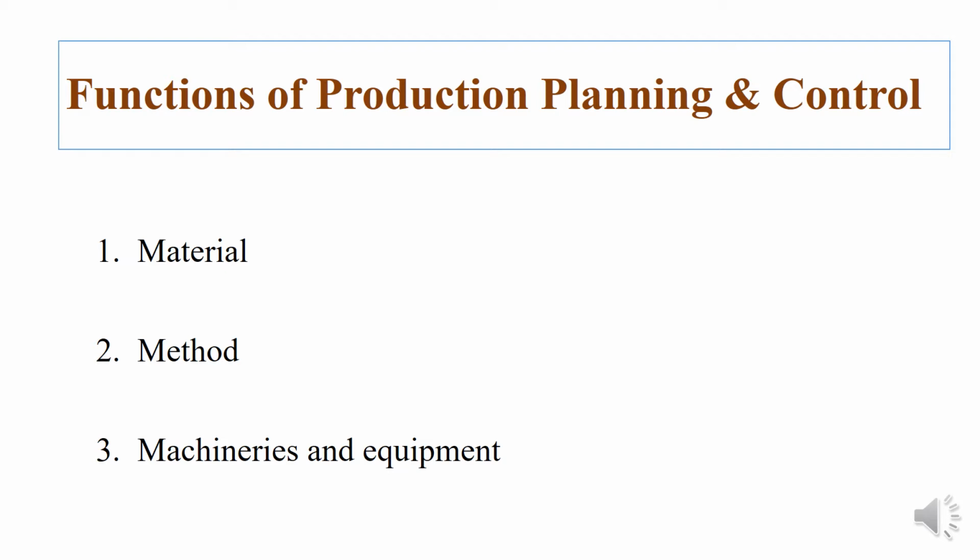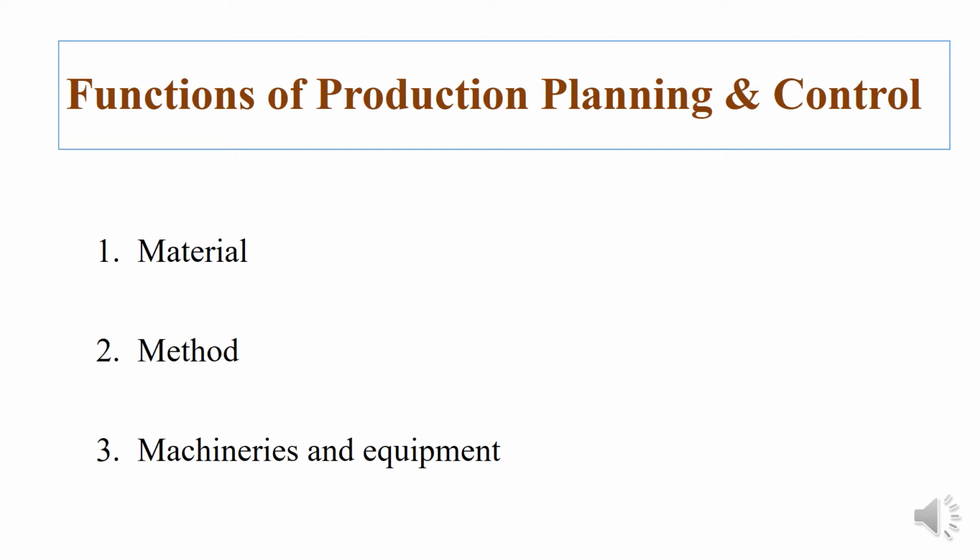Second function is the method. The purpose of this function is to analyze the possible methods of manufacture and try to define the best method compatible with the given set of circumstances and facilities. This analysis covers both general studies and selection of the production process for the manufacture of the component or assemblies, and the detailed development and specification of the method of application.